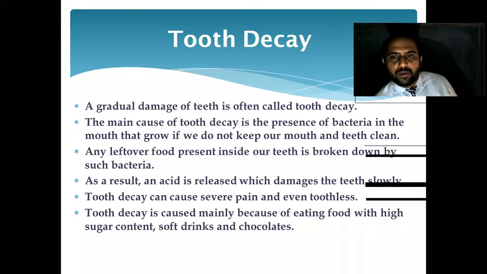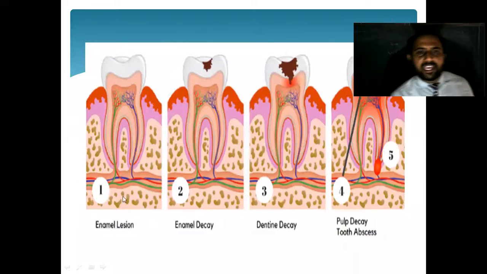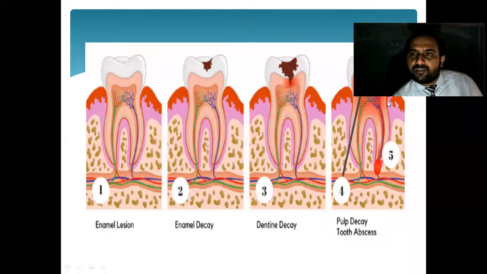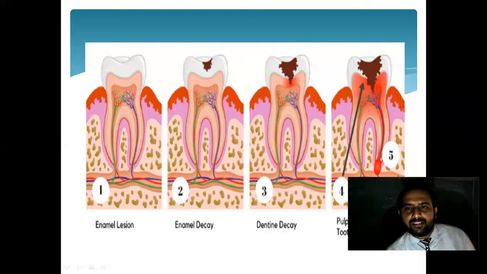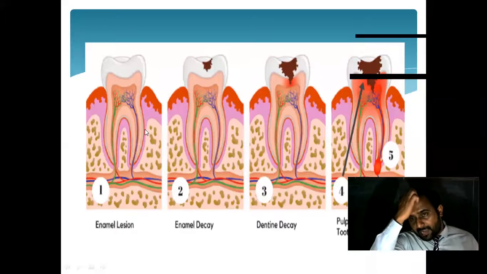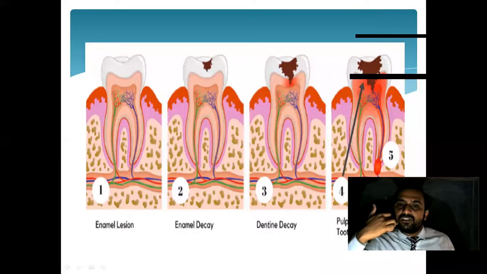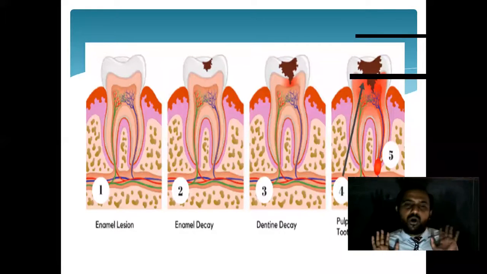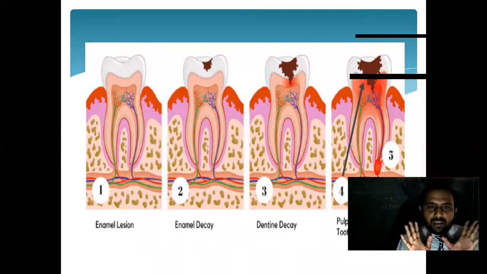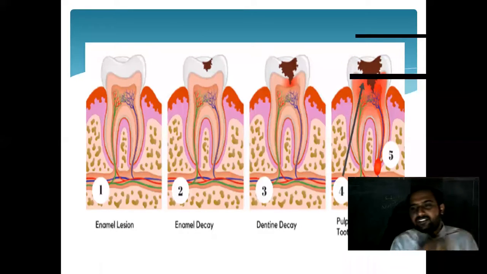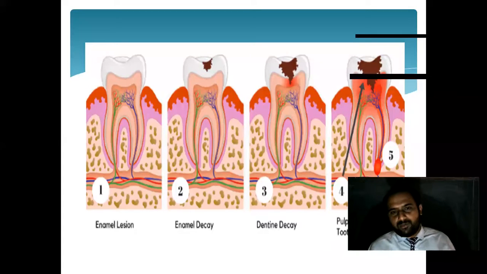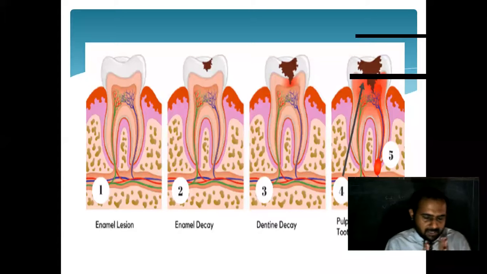You can see it over here. Tooth decay, you can see this is the first stage, second stage, third stage, and even this fourth stage also. Then if it attacks towards the downside, it damages the whole tooth, and as a result the dentists suggest removing the tooth. So the stage part we have discussed.